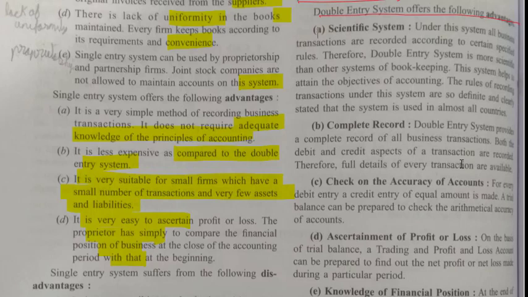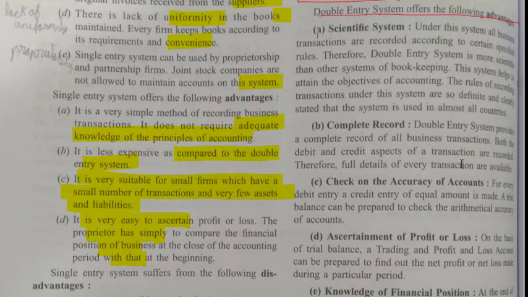The rules of recording transactions under this system are so definite and clearly stated that the system is used in almost all countries. So, all countries use this system because it helps to attain the objective of accounting.